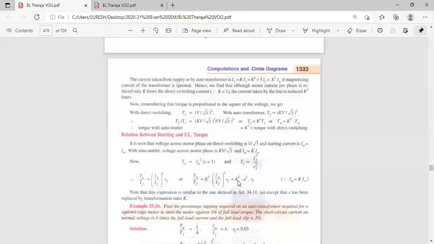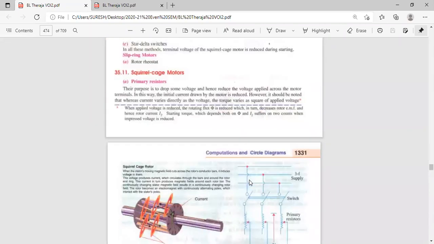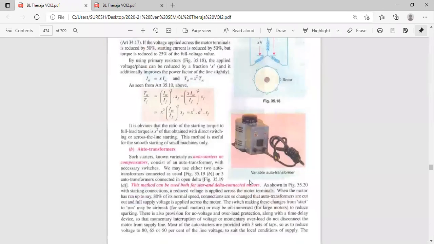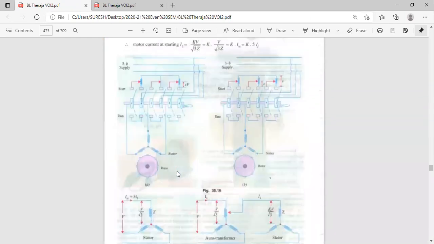K is the transformation ratio, and its value lies between 0 and 1. Therefore TST by TF is equal to K square A square SF. Remember this equation, K square A square SF, for the auto transformer. But for primary resistors, what is the equation? TST by TF is equal to X square A square SF. Here, in place of X, we will get K square. That is about the auto transformer. We are reducing the voltage.